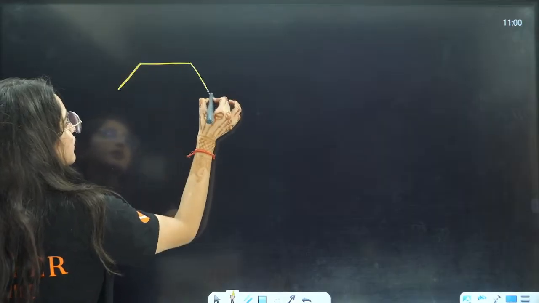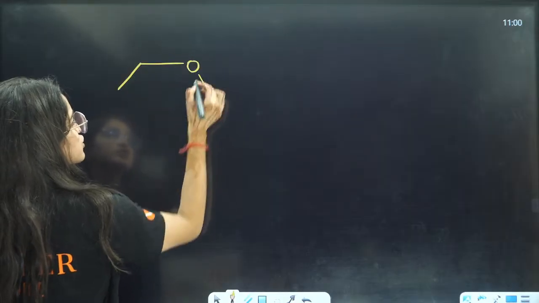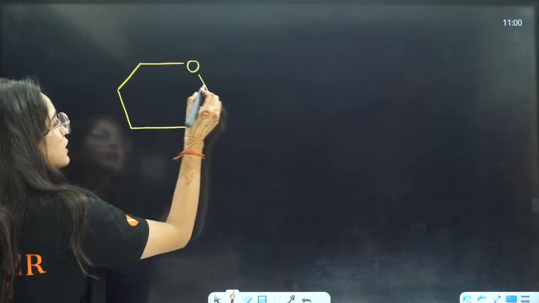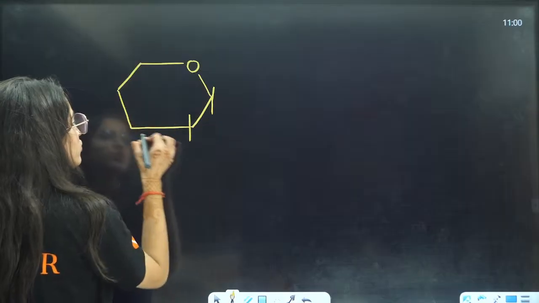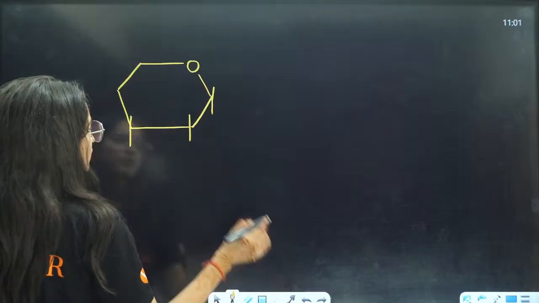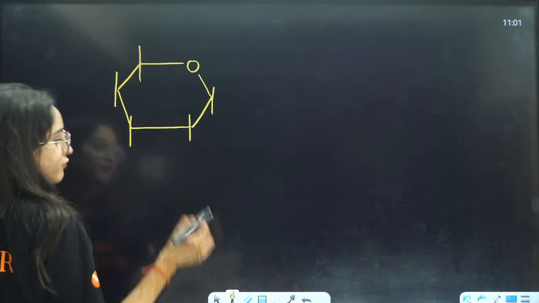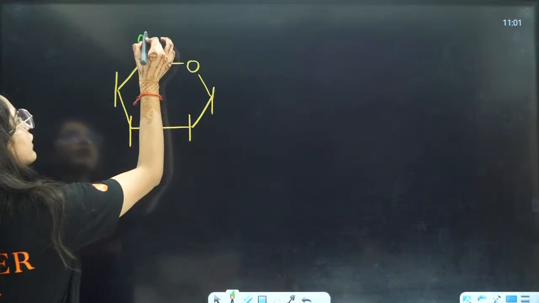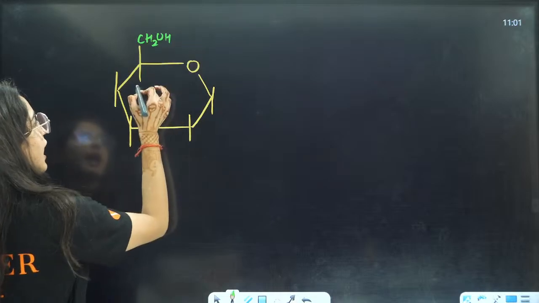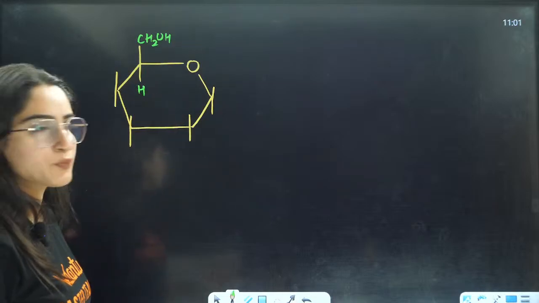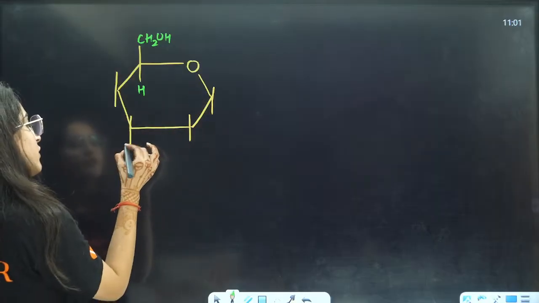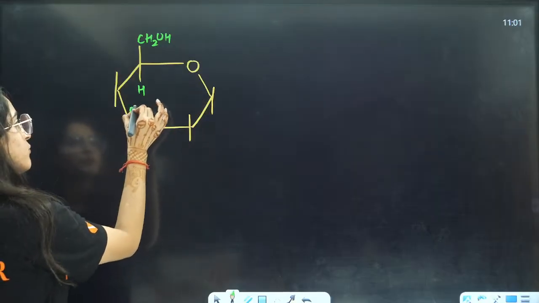So here you will have one oxygen, like this. If you talk about 1, 2, 3, 4, 5, on the fifth you will have CH2OH and one hydrogen. Third, it is on the left side, so it will be upwards.